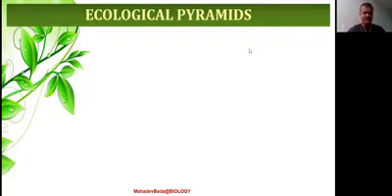In the pyramid of biomass also there are two types: upright pyramid of biomass and inverted pyramid of biomass. And the third one is pyramid of energy. Remember, the pyramid of energy is always upright and it can never be inverted. This is the main difference between number, biomass and energy. Number can be upright or inverted. Biomass can be upright or inverted.